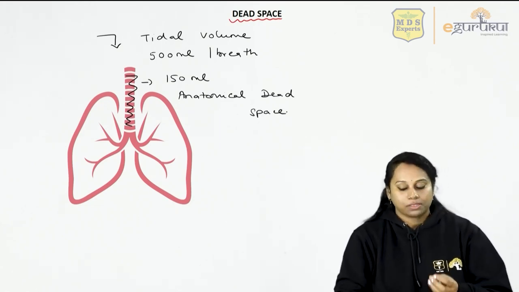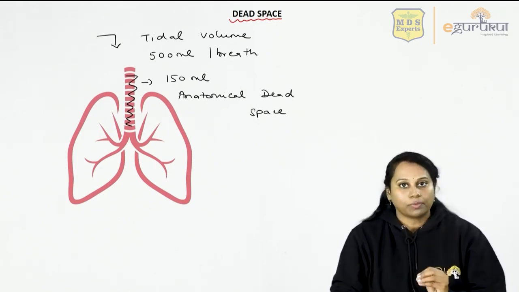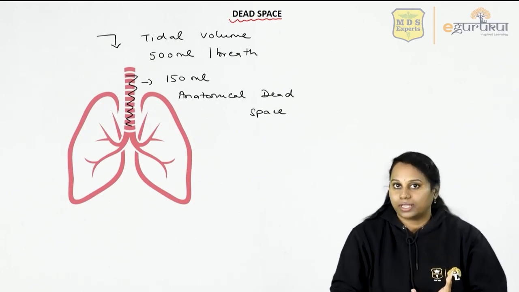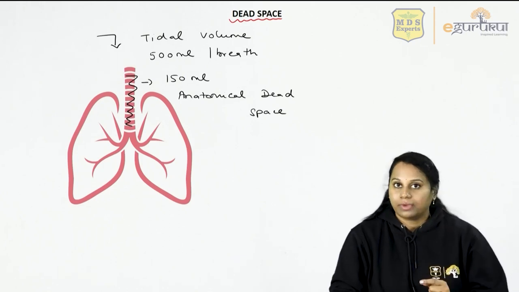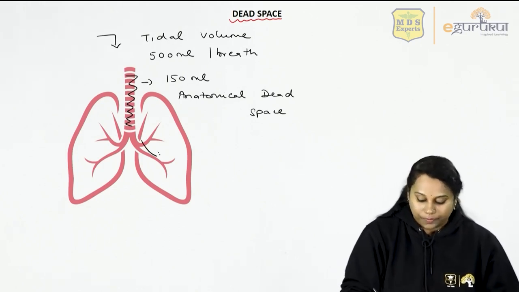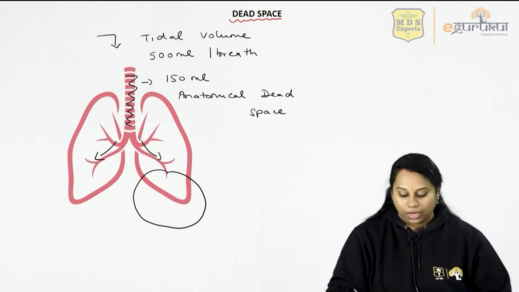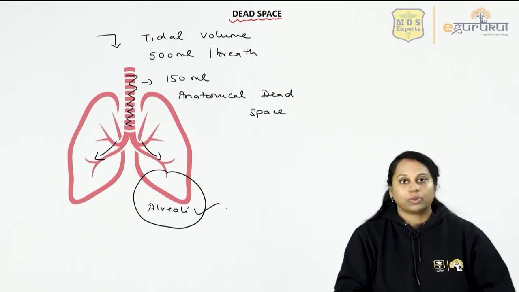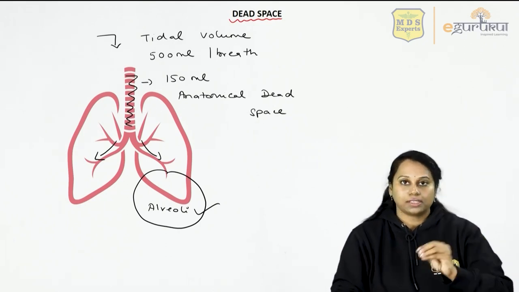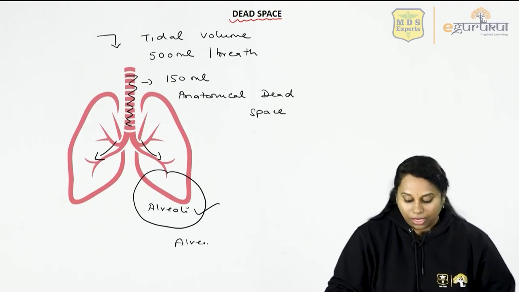Why is it called dead space? Because there are no alveoli in the trachea and bronchi, so this air cannot contribute to gas exchange. Respiration is not taking place there. That's why it becomes anatomical dead space. The remaining air moves inside to occupy your alveoli. The air that goes into the alveoli takes part in gas exchange, because only on the surface of the alveoli does gas exchange take place. So this air becomes alveolar space.